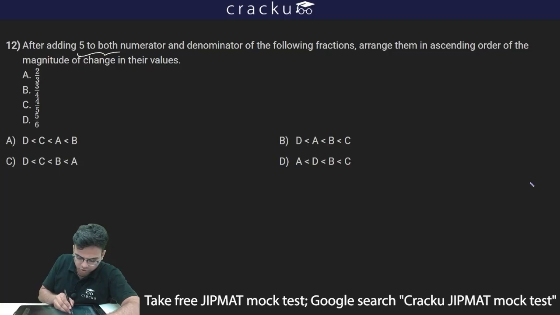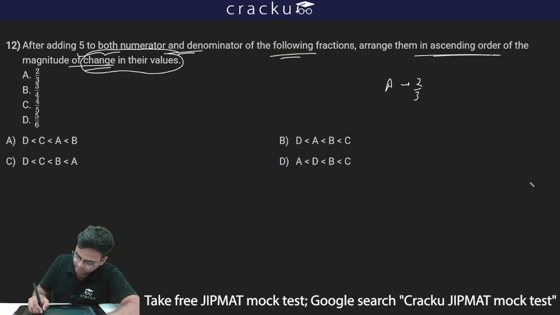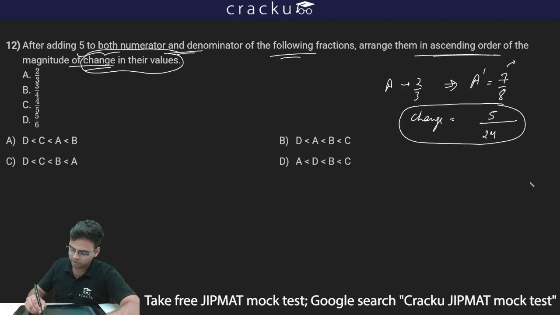After adding 5 to both numerator and denominator of the following fractions, arrange them in ascending order of the magnitude of change in their values. So we have to find out the magnitude of change in their values. Initially A is 2 by 3. After adding 5 to both numerator and denominator, A becomes 7 by 8. Now what is the change? I can take 24 as the LCM, and we get 21 by 24 and 16 by 24. So the change is 5 by 24.